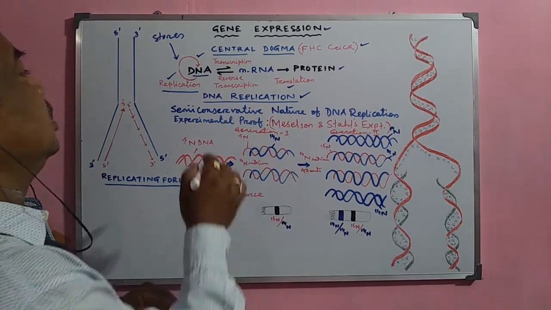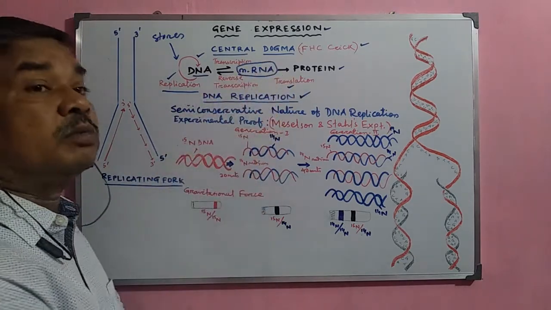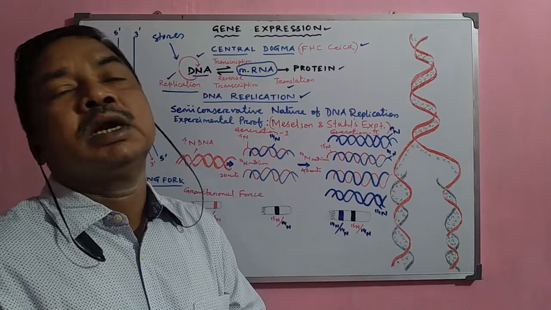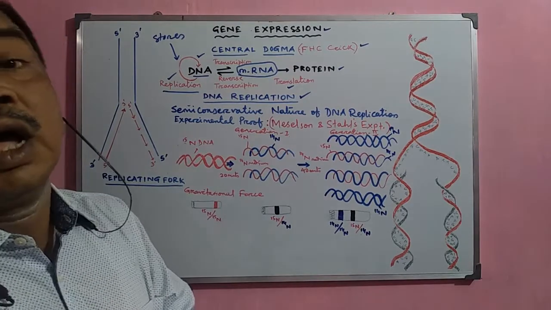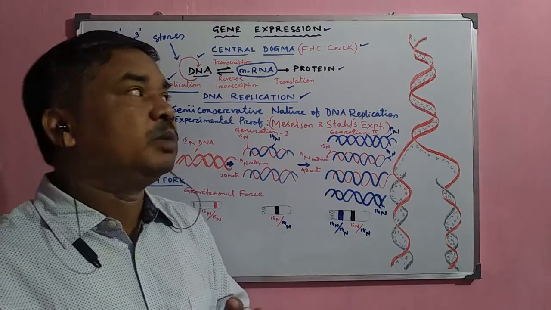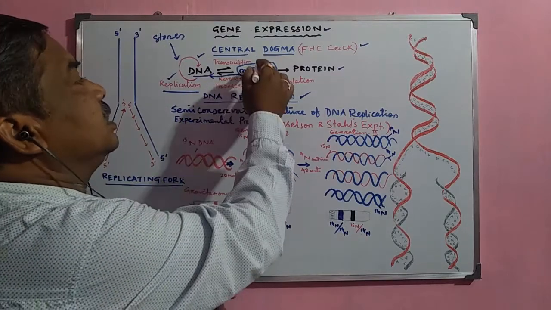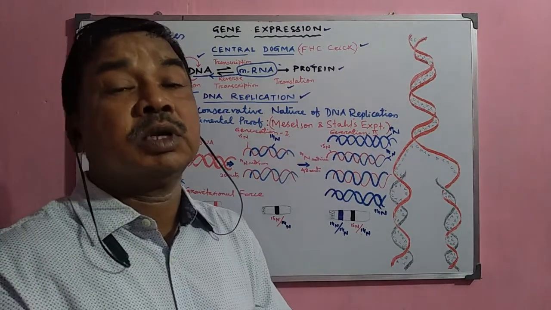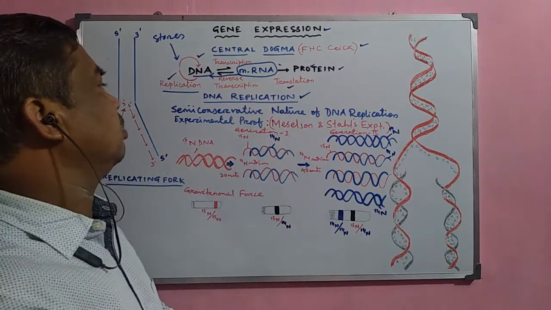But there is another important process. In some organisms, like some viruses, RNA is the genetic material where DNA is not there, and all the information is stored in the RNA. Then how does the genetic information flow there? In the case of retroviruses, the genetic information from the RNA normally forms DNA, and again DNA to mRNA and to protein. That is another important process by which retroviruses prepare their characters in the form of protein.